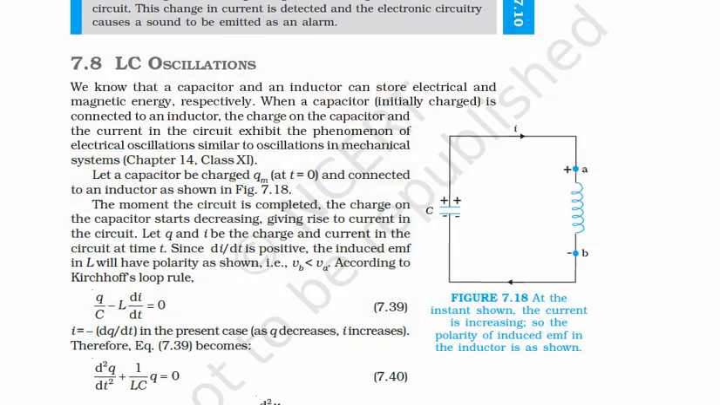Similar to mechanical vibration, what do we do? We pull the mass to one side. So we disturb it from its mean position, and then there come the mechanical oscillations. Here, if there was no charge on this capacitor or no magnetic energy in this coil, there would be no oscillations. So we are disturbing this by putting some charge on this capacitor. Let us find out how this works.